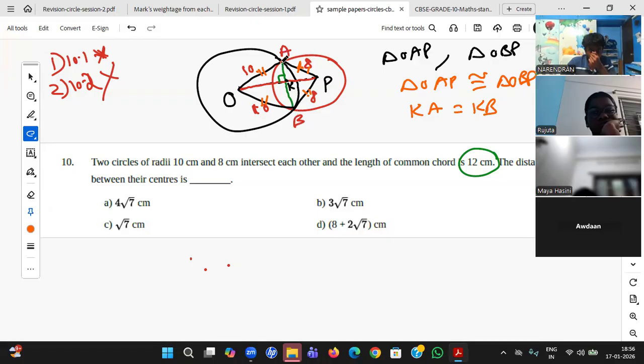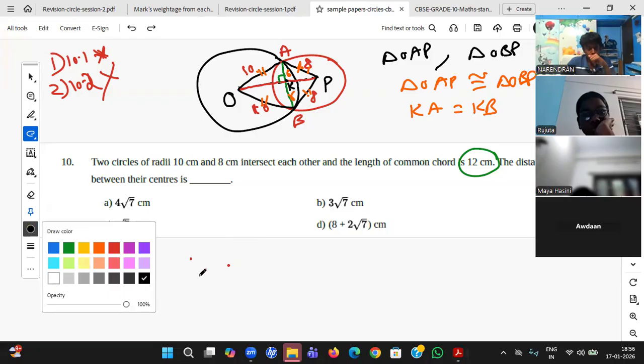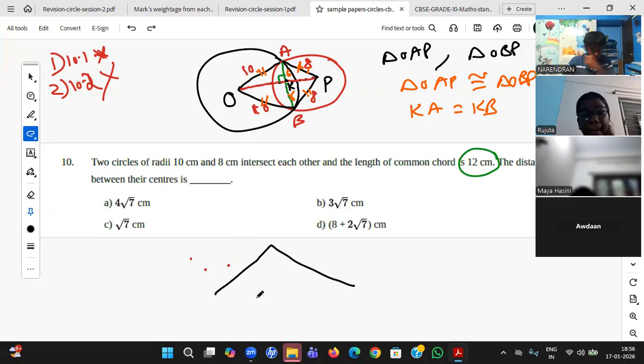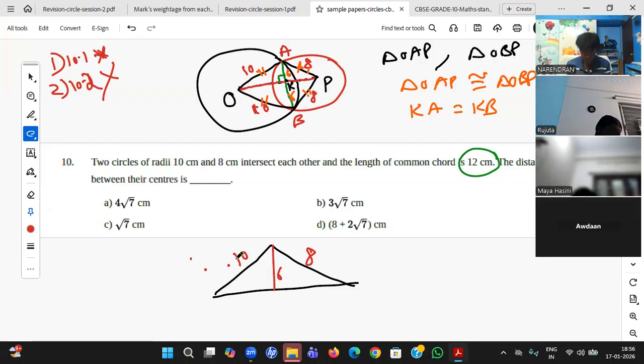But he has given AB equal to 12. So what will be KA? This will be 6, this will be 6. Let me take this triangle outside now, in order to avoid confusion. There is a big triangle. In the triangle, I have this particular side as 6. This is 10, this is 8. 10 and 8 given. Now he's asking OP.